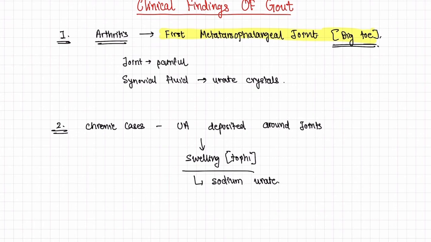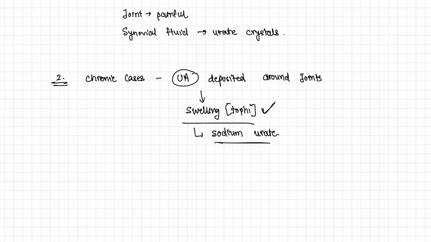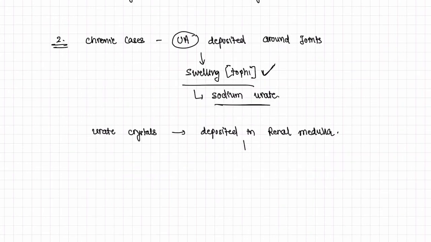If urate crystals are deposited in the renal medulla, it will progress to urolithiasis and renal damage.